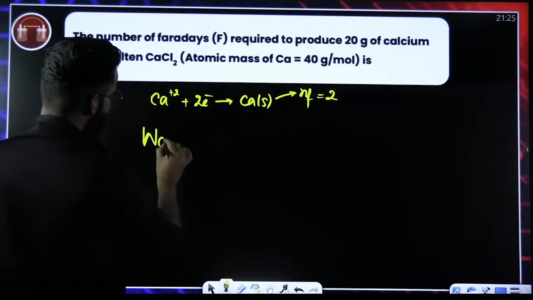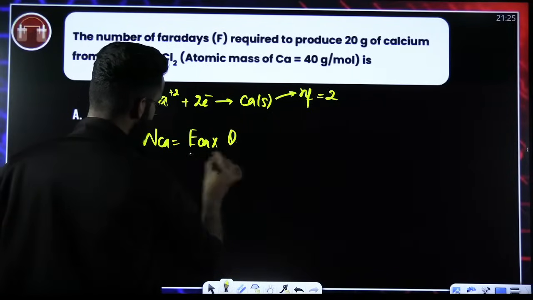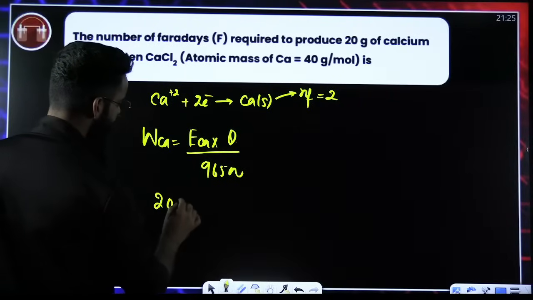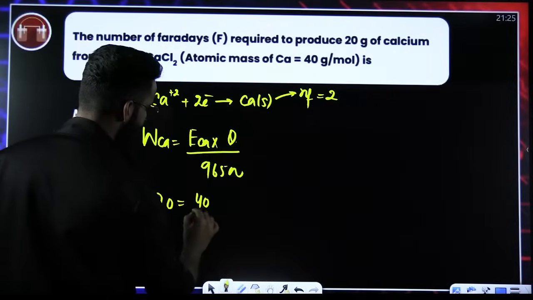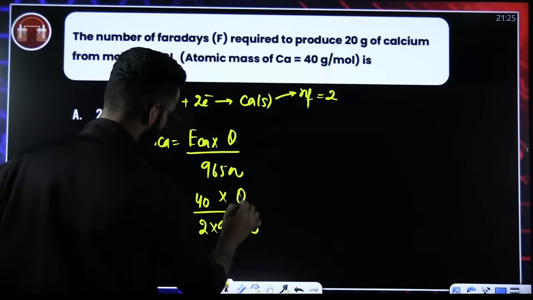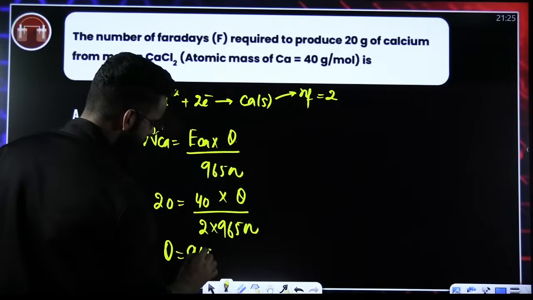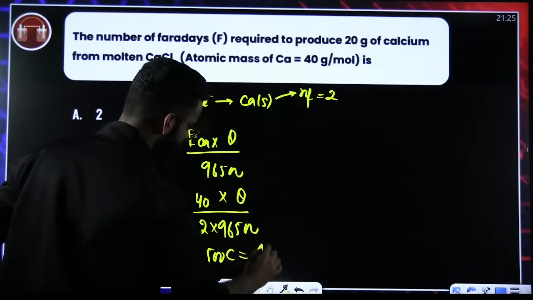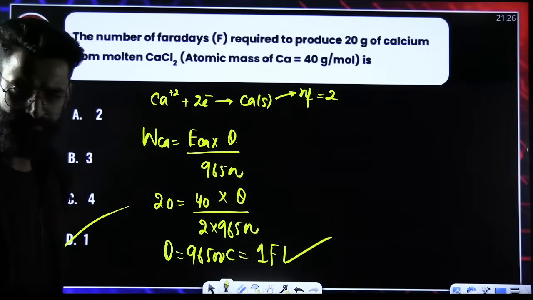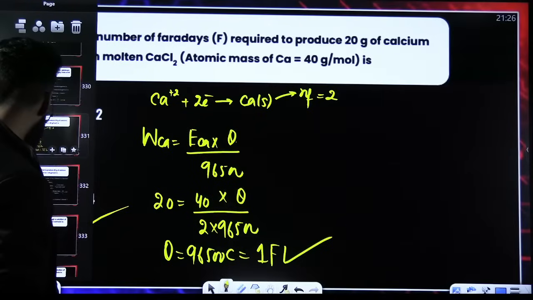The number of farads required to produce 20 grams. First of all, mass of calcium deposited will be equal to equivalent mass of calcium multiplied by I into T, which is Q, divided by 96500. The mass of calcium deposited is 20. Equivalent mass of calcium is molar mass of calcium divided by n factor. In the denominator it's 96500, and this is Q over here. So 40, 40 cancelled. Q comes out to be 96500 coulombs, which is nothing but 1 farad. Correct? Again, it's a simple question. You can solve this easily.